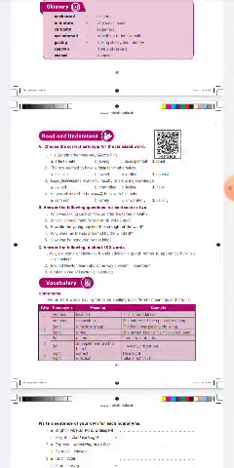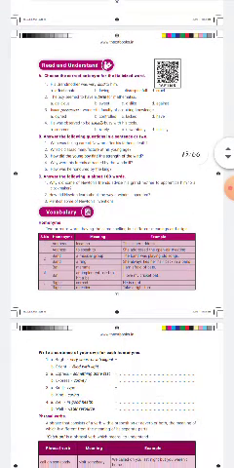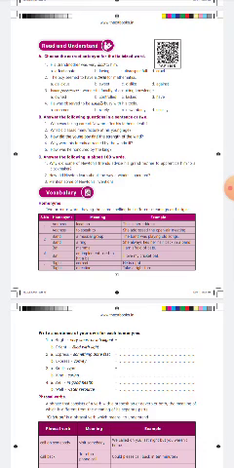Choose the correct antonym for the italicized words. That was synonyms, now we are going to see antonyms. His grandmother was very kind to him. Kind, cruel. The boy seemed to have a taste for mathematics. Taste, dislike. Isaac possessed a wonderful faculty of acquiring knowledge. Possessed means lacked. He was observed to be usually busy with his tools. Usually, rarely.